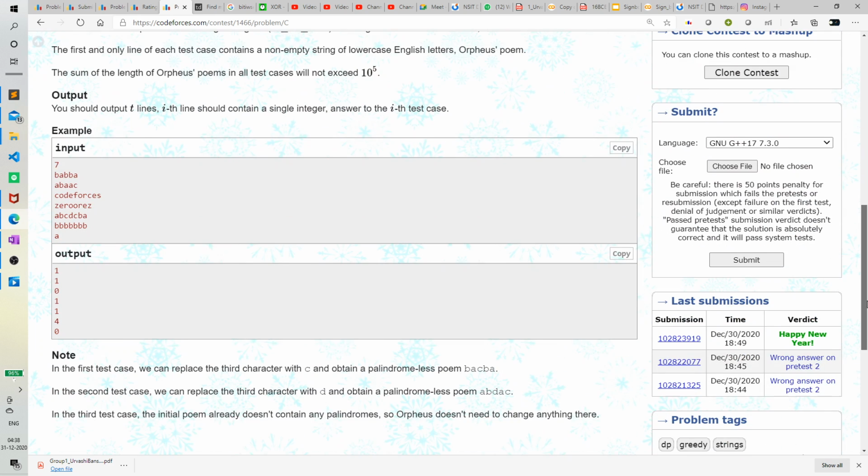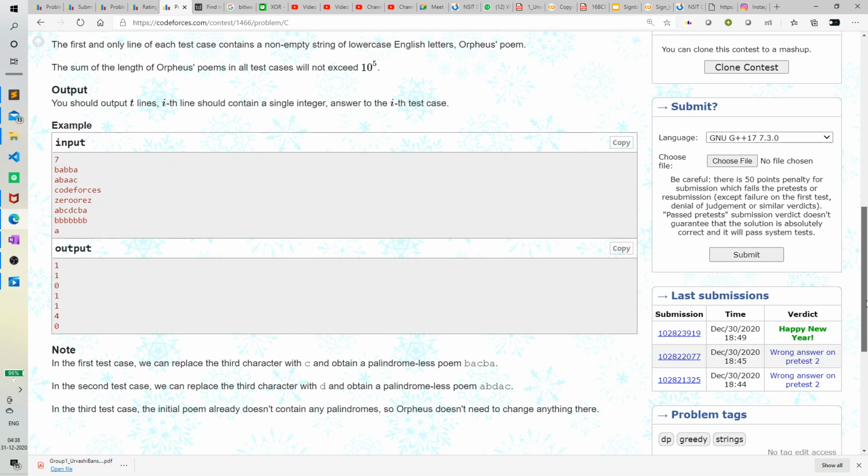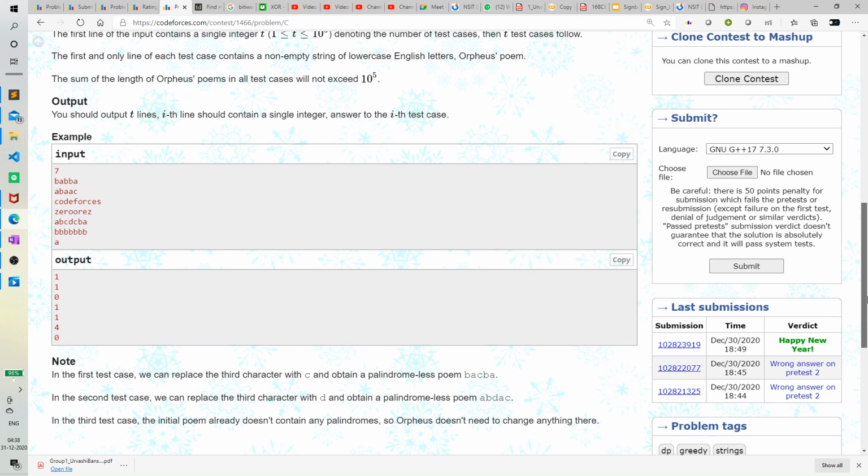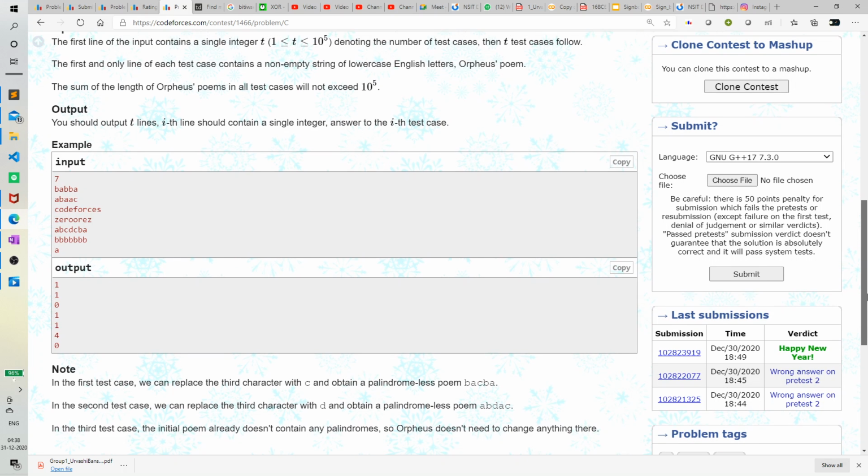So how can we think about this? This is an observation question more or less. We should somehow eliminate the minimum palindromes.